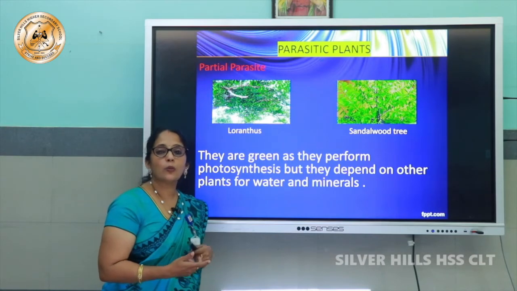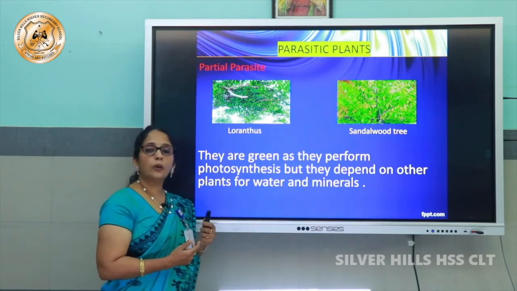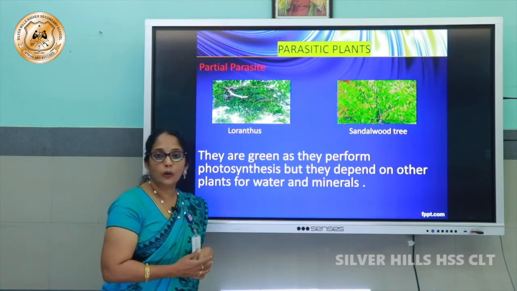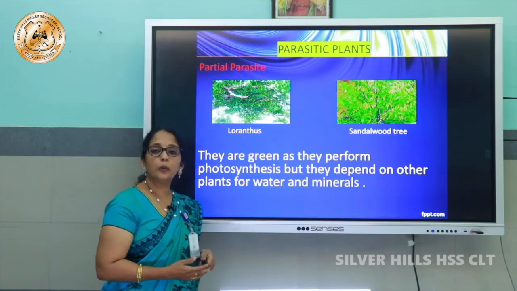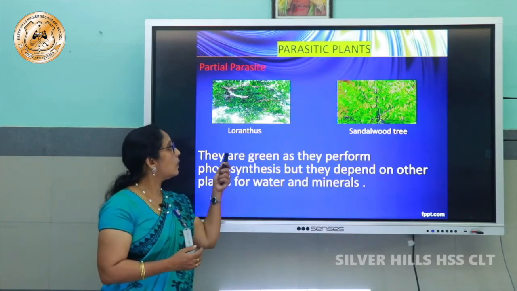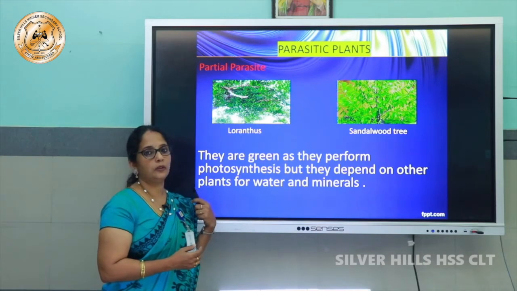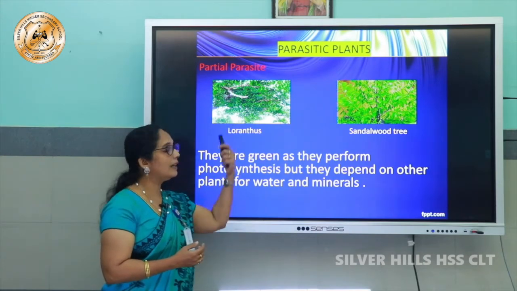After some years, what happens? Loranthus keeps growing. What about our mango tree? The mango tree won't grow properly, and after a few years the mango tree starts to dry. Here this Loranthus is taking nutrients for preparing food. They are preparing food, so they are green in color.